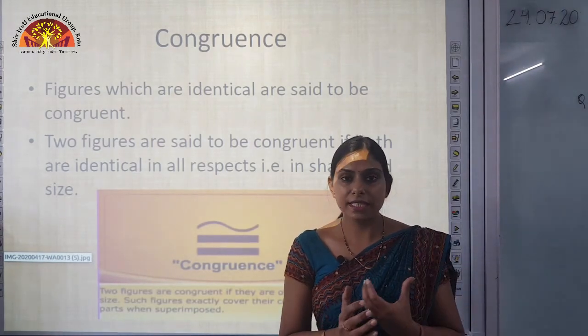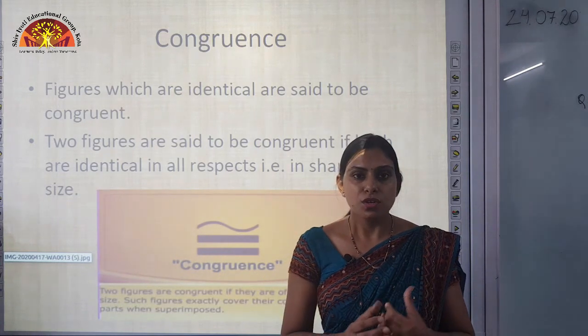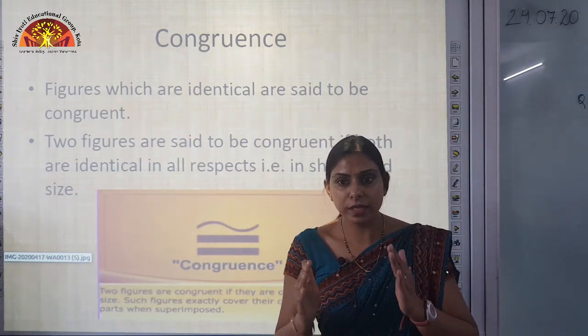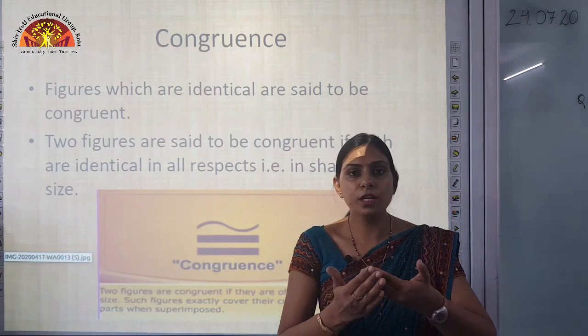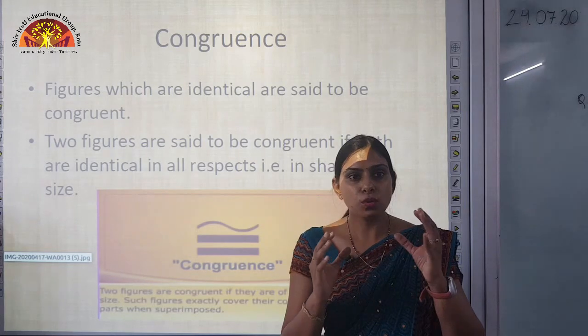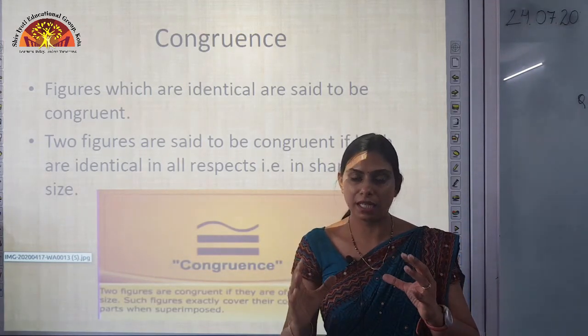Suppose we consider a real life example. You all have your mathematics books. Whatever pages the book has, they are congruent because they can superimpose or coincide on each other. Is it clear?